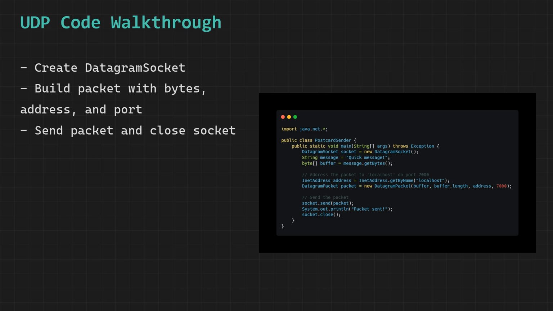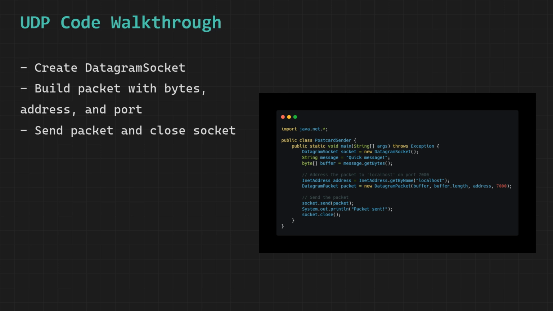We create a DatagramPacket object called packet and pass 4 essential pieces of information to its constructor, which are the buffer byte array containing our message data, the length of that buffer which tells the packet exactly how many bytes of data it should include, the address object representing the destination machine, and the port number 7000 which identifies the specific application or service on the destination machine that should receive and handle the incoming packet.